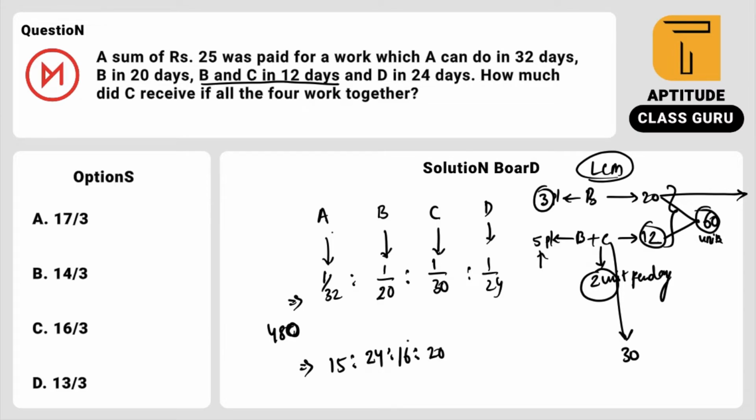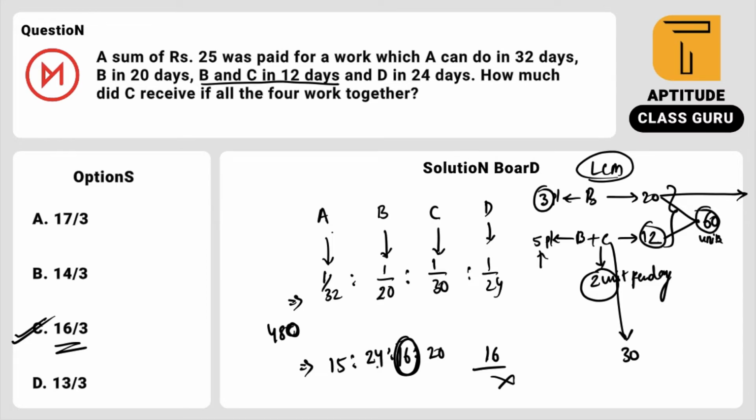So what is the share of C? 16. I won't do the remaining calculations. Why? Because in the options I have only one option which is a multiple of 16, that is option C. C's share is 16 units. The only option which matches is 16 by 3. If you want to do that, you can do it.